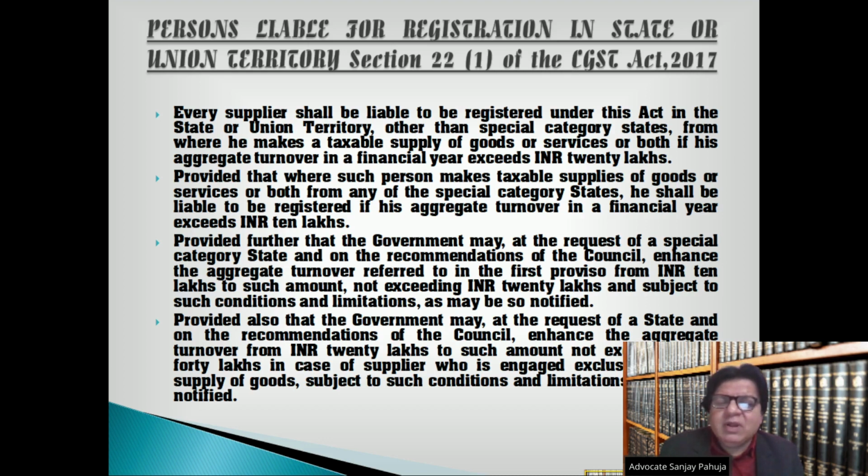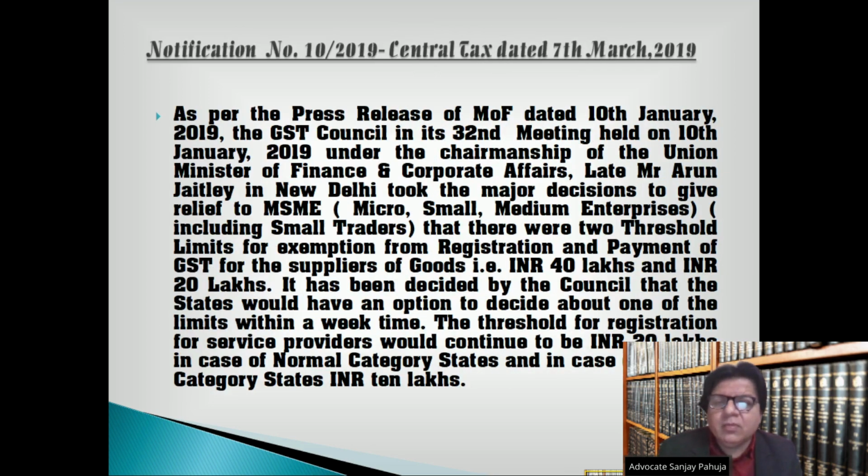Provided also that the government may, at the request of a state and on the recommendations of the council, enhance the aggregate turnover from 20 lakh rupees to such amount not exceeding 40 lakh rupees in case of supplier who is engaged exclusively in the supply of goods, subject to such conditions and limitations as may be notified. Notification number 10/2019 Central Tax dated 7th March 2019.